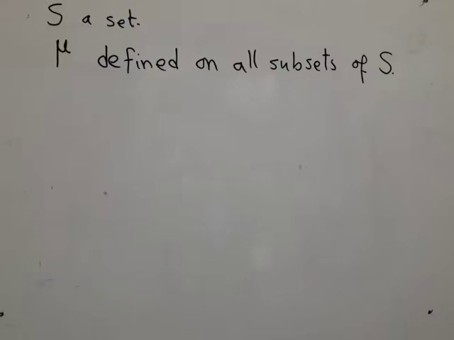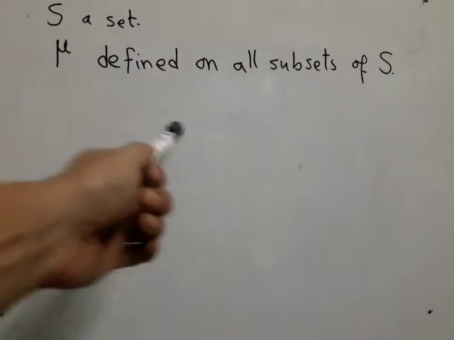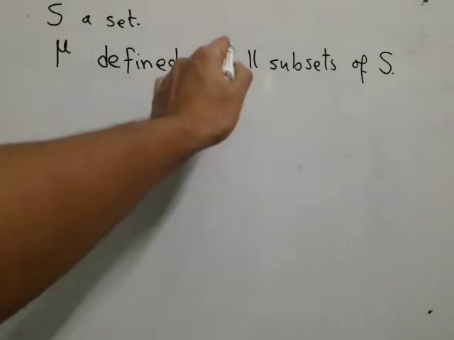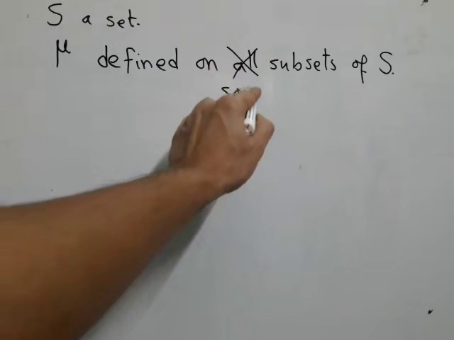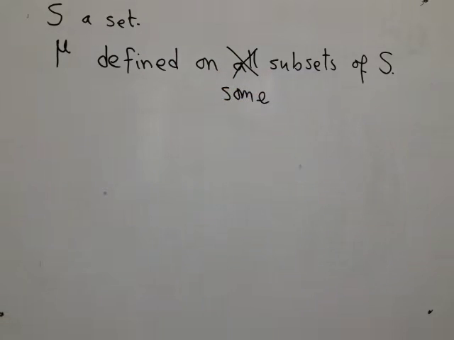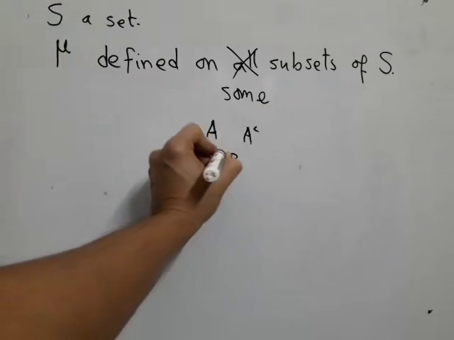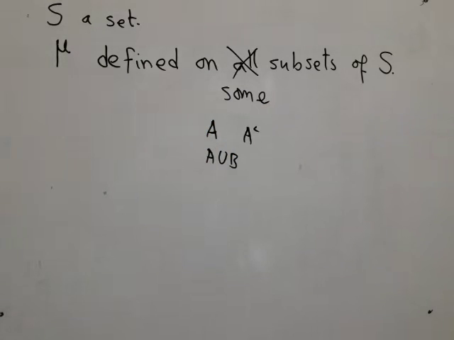So here is a quick recap of where we stand. We started with S, a set. Then our first attempt was a measure defined on all subsets of S. We quickly found out that leads to problems. So we dropped certain subsets. We came down to some subsets of S. And then we saw that we just cannot drop subsets arbitrarily. There must be some coherence in which subsets we keep and which we do not keep. For example, if I keep A, then I also have to keep A complement. If I keep A and B, I should better also keep A union B. So counting all those things, we had a name, sigma algebra of subsets of S.